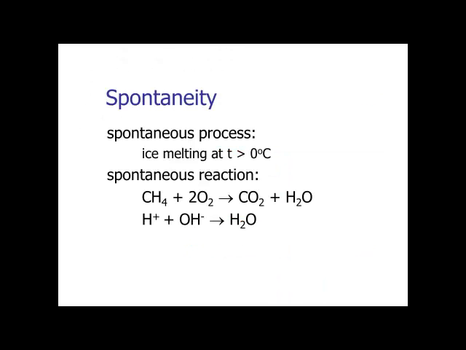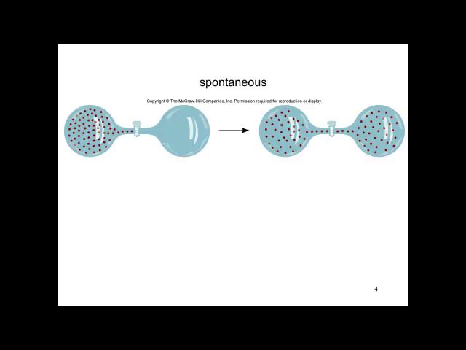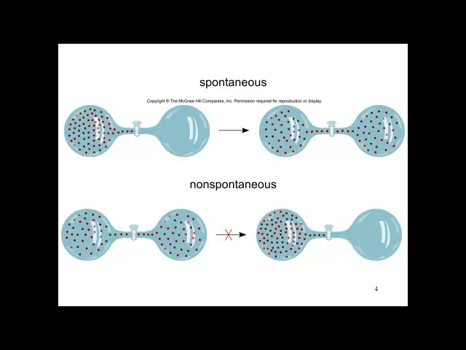A spontaneous process would be ice melting at a temperature greater than 0 degrees Celsius. A spontaneous reaction is methane reacting with oxygen to form CO2 and water, or hydrogen ion and hydroxide ion forming water. The expansion of a gas into a vacuum is spontaneous. The reverse is non-spontaneous.